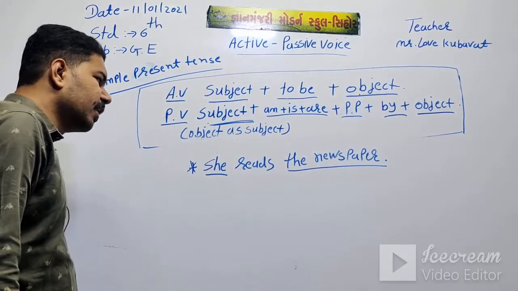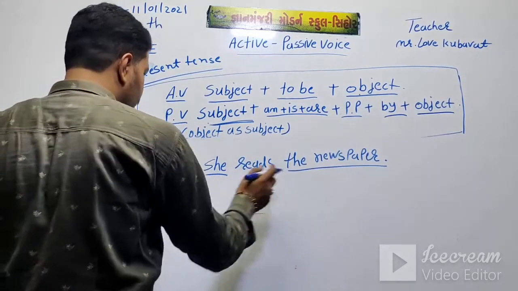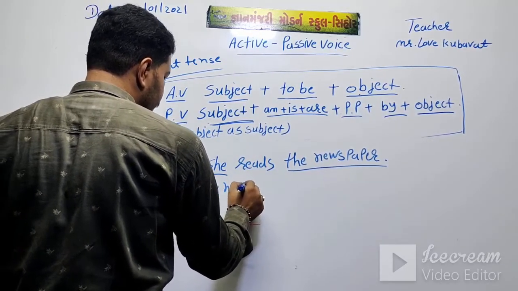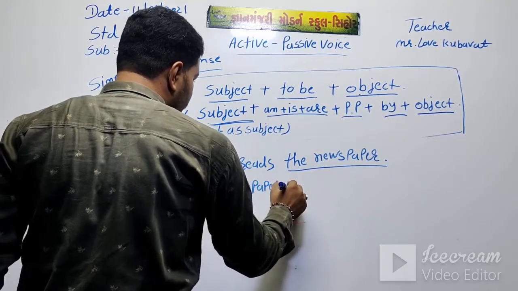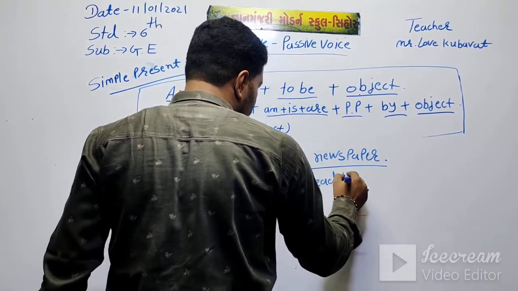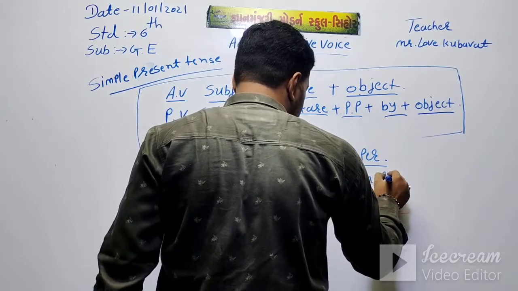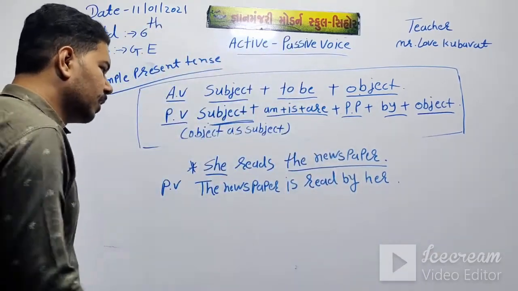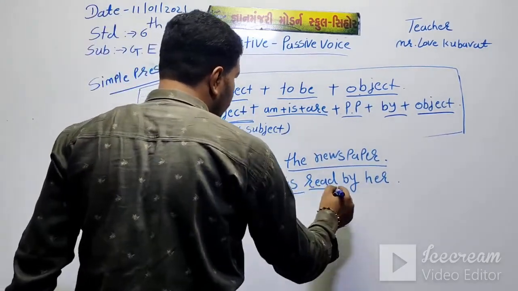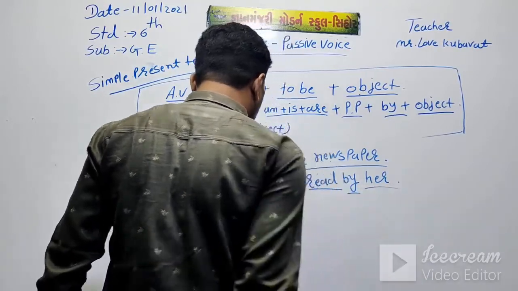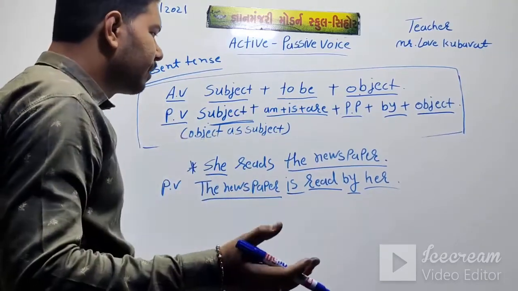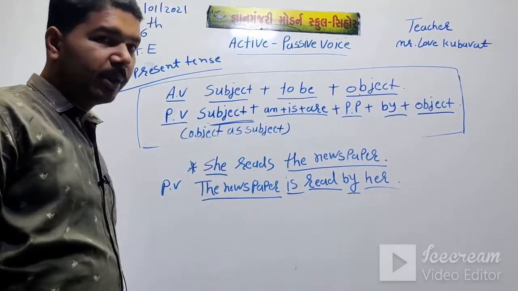Then this is the object, passive voice, the newspaper is read by her. This is the object as a subject, then put the am is are and past participle, then put by and then her. In the previous video we discussed the personal pronoun change from active voice to passive voice.